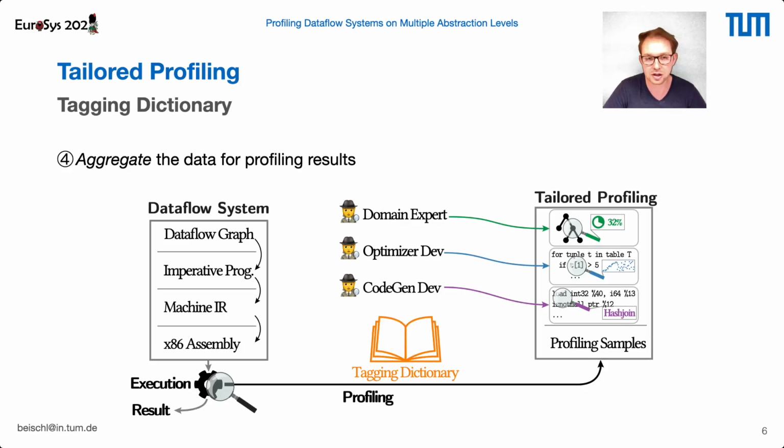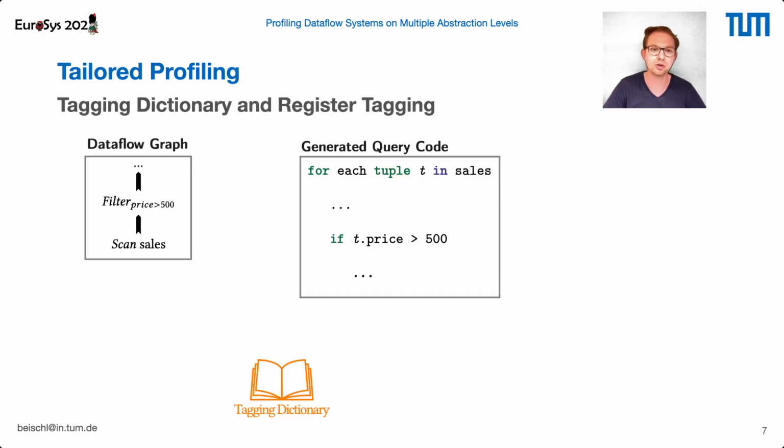So now you saw how the tagging dictionary works conceptually. Let's have a look at a short example to show you how it actually works. For simplicity of this example, we will directly lower the data flow graph to generated code, and we will skip all intermediate steps of the lowering process, but we explain them in far more detail in the paper, also with some examples to show you how to track the connection over multiple abstraction levels.